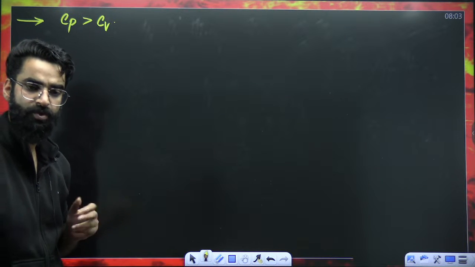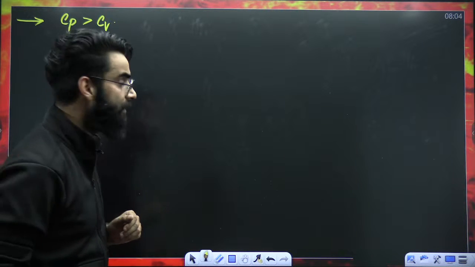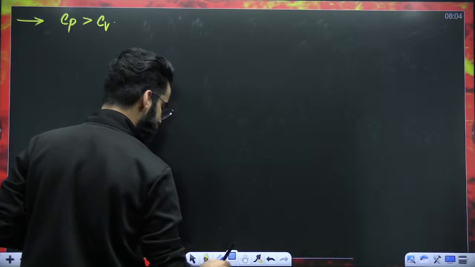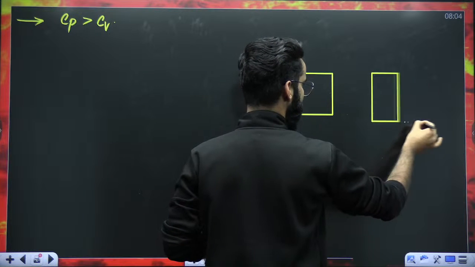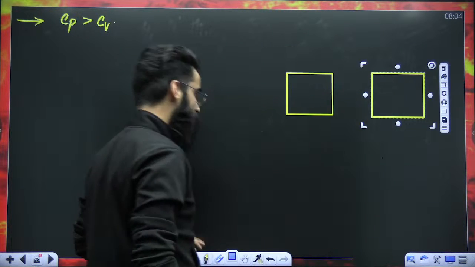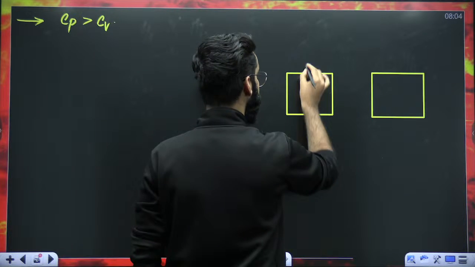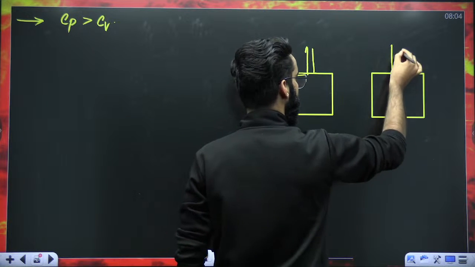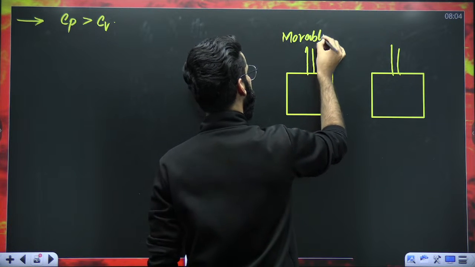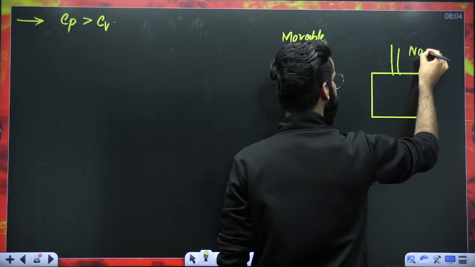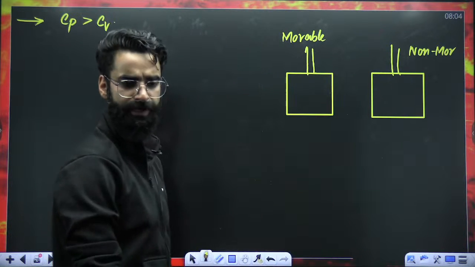Why is that? If I ask you why is that, what should be your logic behind this? Try to understand what I'm going to say. I just did not want to teach this in so much detail, but okay, let's go for it. For example, these are two containers. Okay, this is important. Over here, I'm using a movable piston, the piston which can move upwards, downwards. Over here, the piston is non-movable. That means the piston cannot move, it cannot go up or down.